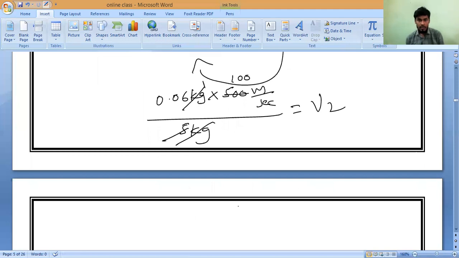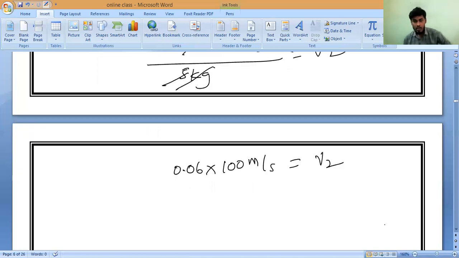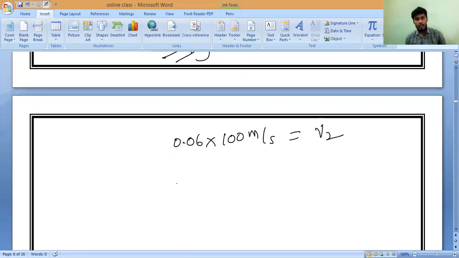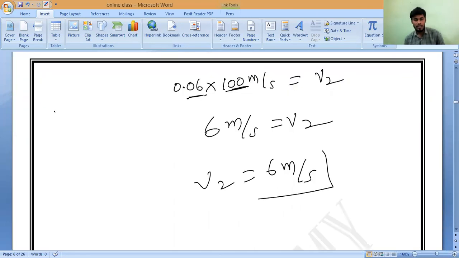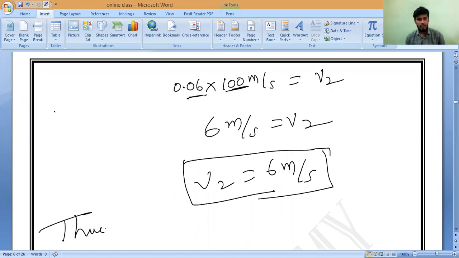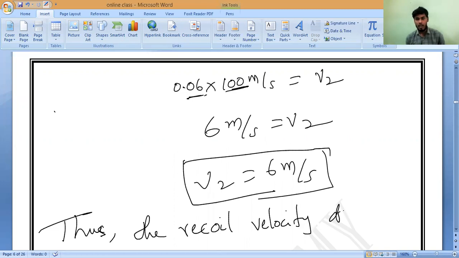So finally, it is 0.06 into 100 meter per second. What is the recoil velocity? 0.06 into 100 is 6 meter per second. So V2 is equal to 6 meter per second. This is what we call the recoil velocity of the gun. So the final statement we can write: thus, the recoil velocity of the gun is 6 meter per second.